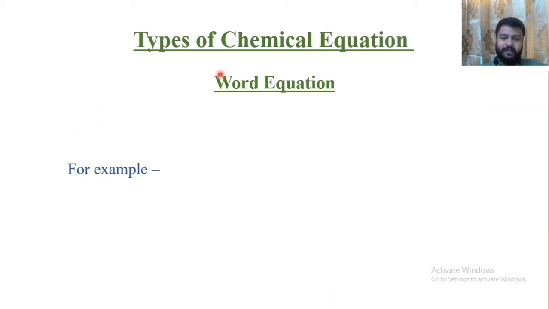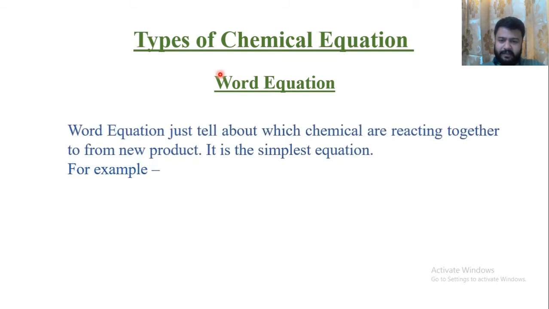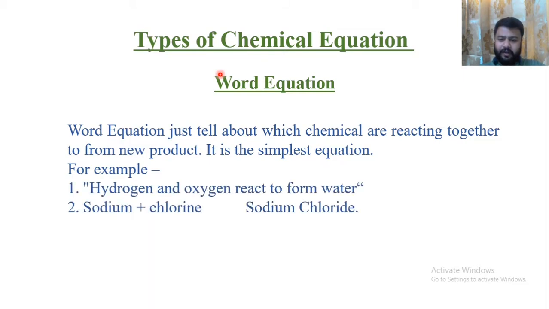The first is the word equation. As is clear from the name, in this equation we do not use any symbols. We use only words to describe a chemical reaction. For example, hydrogen and oxygen react to form water. Carbon and oxygen react to form carbon dioxide. Sodium plus chlorine gives you sodium chloride. So there is only use of words to describe a particular chemical reaction. We are not using any symbols. So this type of equation is known as a word equation.